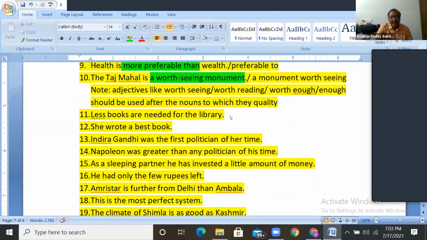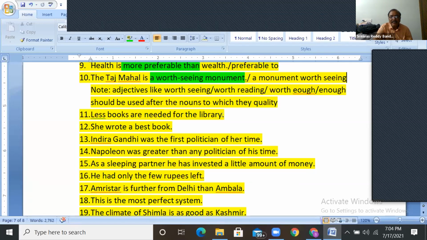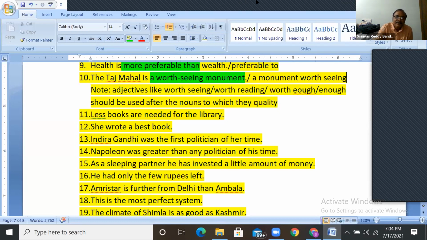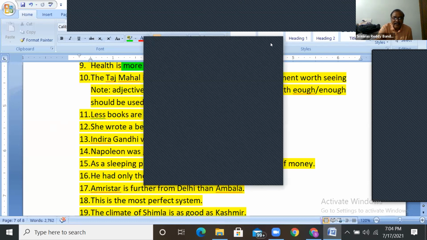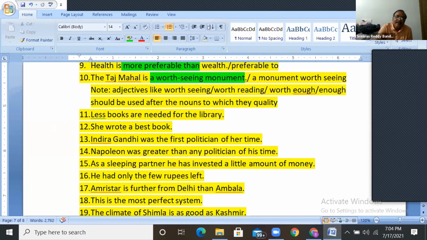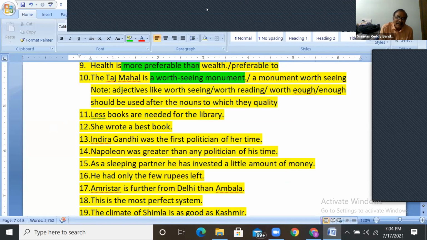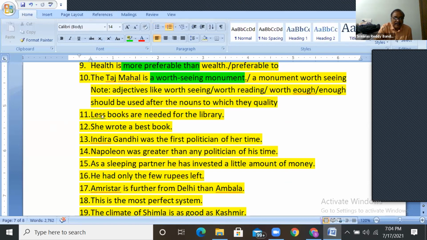Next, 11th one: Less books are needed for the library. Just now I told you. Hello, guys, change it here. Simply by reading it, what is wrong here?